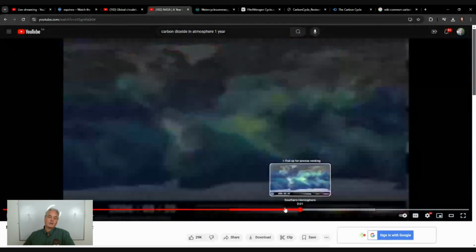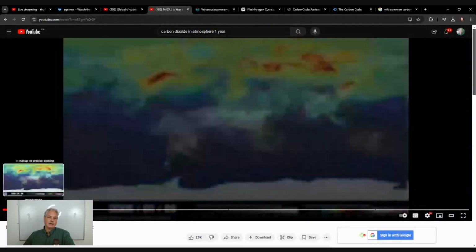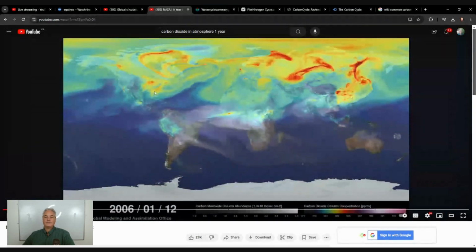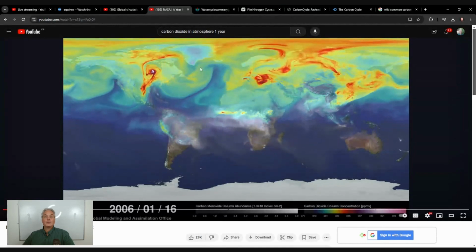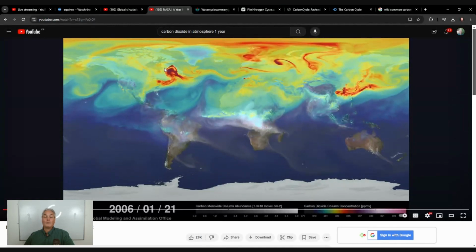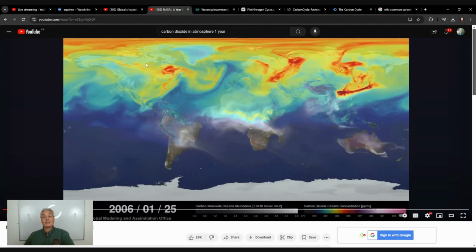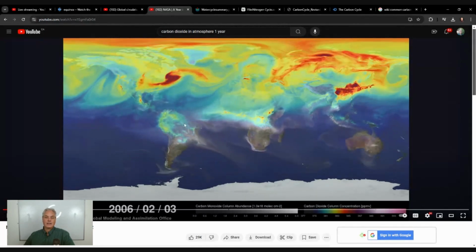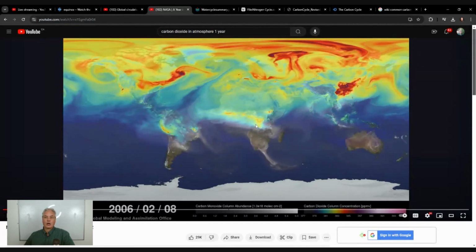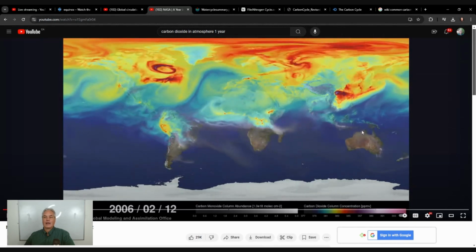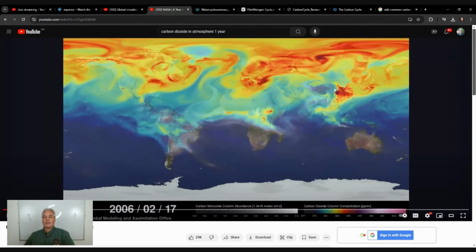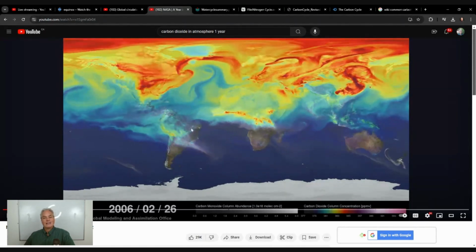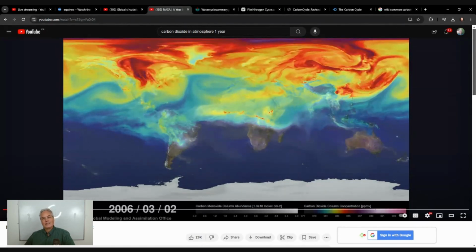Let's see if I can go into January and see what happens. Here we are in January. It's winter, so we know that in the northern hemisphere there are no plants outside and no photosynthesis, so there's an increase in carbon dioxide content. If you look here in South America, it looks like a heartbeat. The jungle in Africa, the jungle in the southern part of Indonesia. See how during the day the carbon dioxide decreases, and during the night it increases.